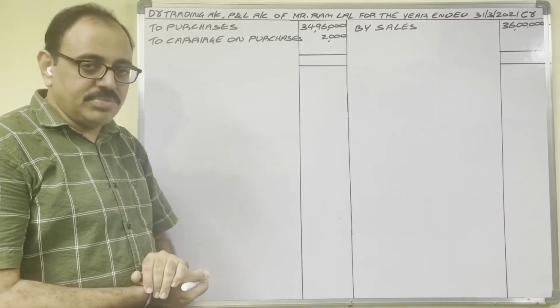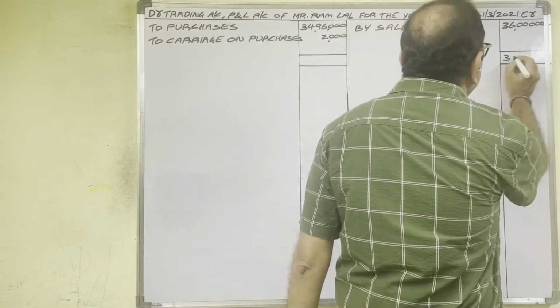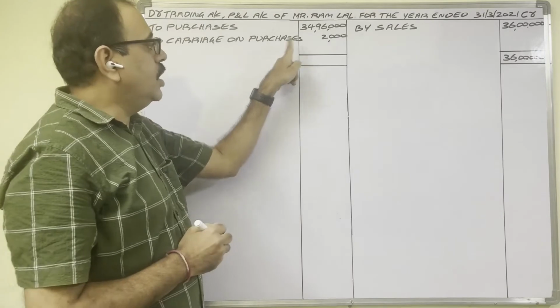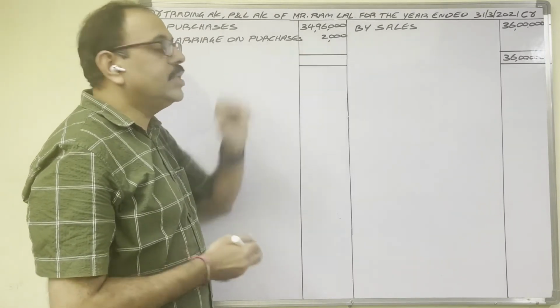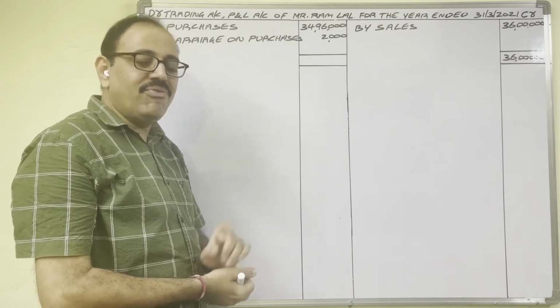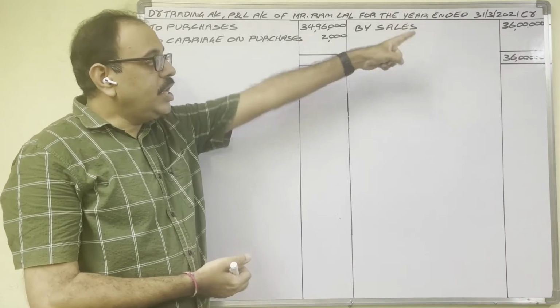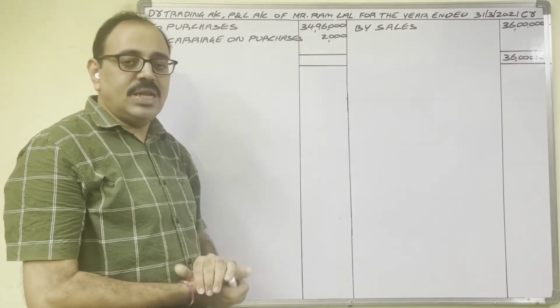So gross profit comes. Credit total 36 lakh rupees minus debit total 34 lakh 98,000 rupees is equal to 1 lakh 2,000 rupees. This 1 lakh 2,000 is known as gross profit, because income is more and expenditure is less.